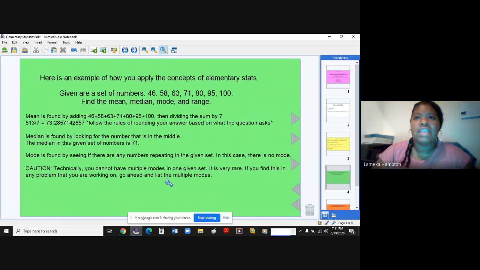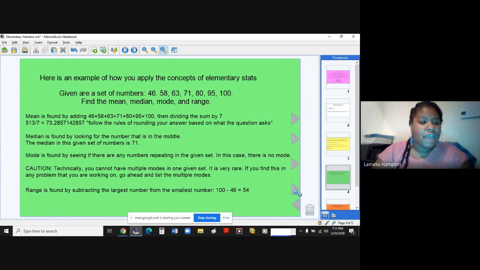If you find this in any problem that you're working on, just go ahead and list the multiple modes. There's only supposed to either be no mode or one number that is repeating. But if you have several numbers in your set that repeat, go ahead and just write those too. But again, it's very rare for you to have multiple modes in a set.